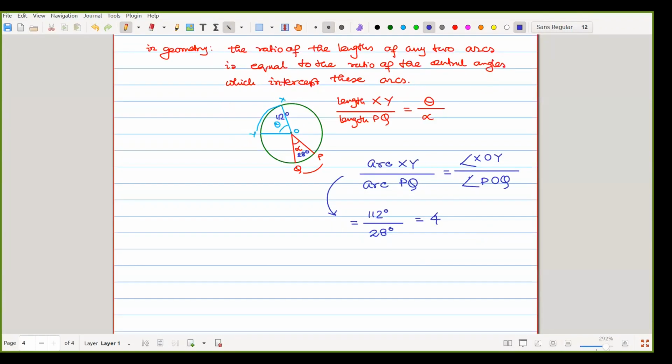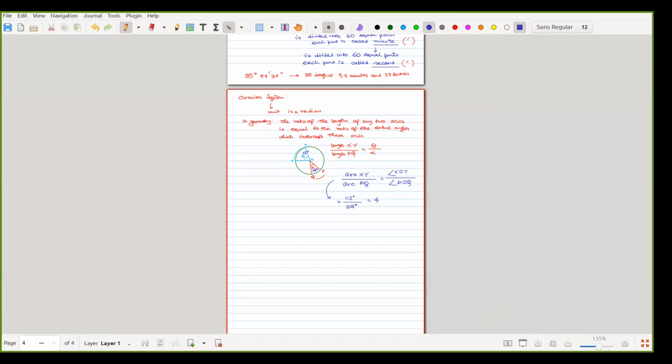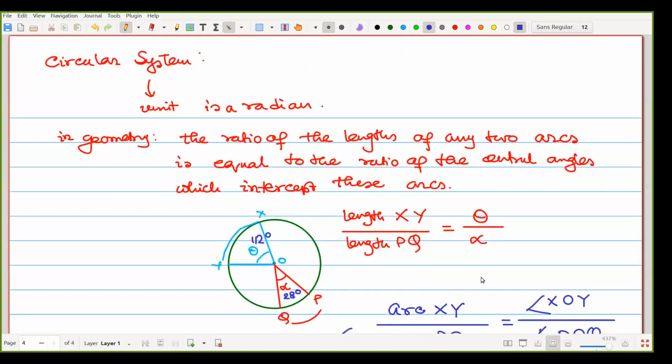So, if we have another circle, suppose that one we are drawing. I am choosing an arc like that. Suppose that is theta, and I am choosing that arc as AB, and suppose that length is x.